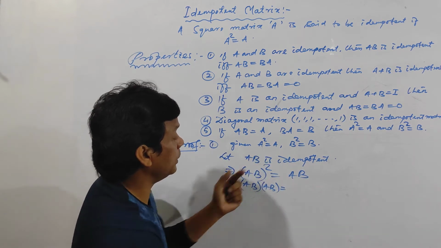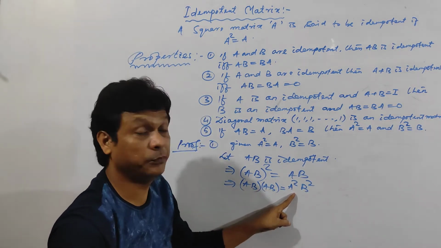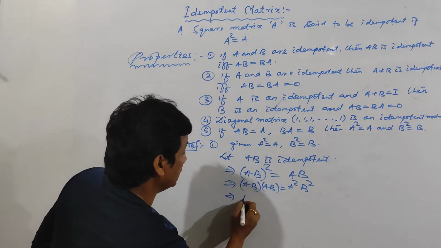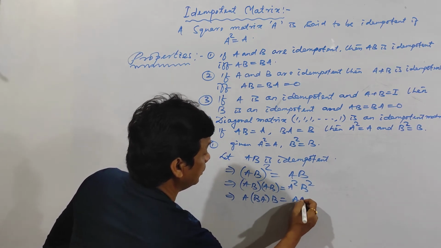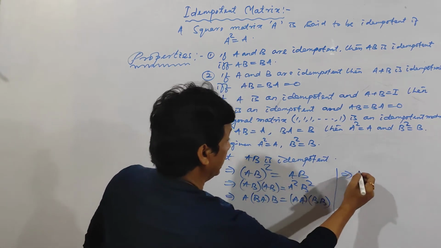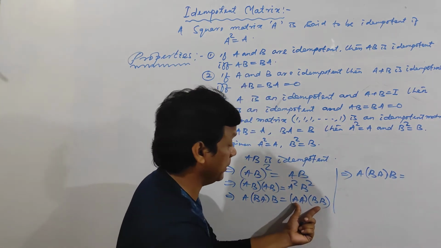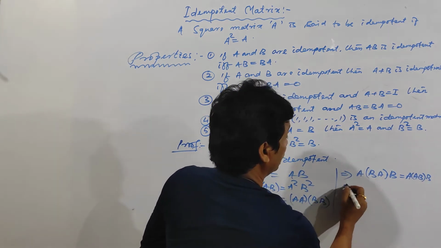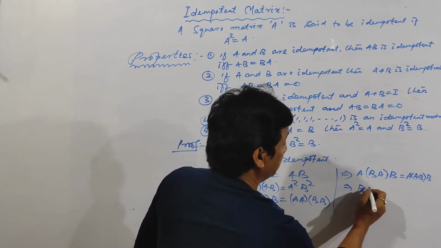And here A is equal to A square and B is equal to B square. This one is very important. If you do not convert this, then it cannot be proved. Clear? See here. By the associative property, this is A into A, B into B, and again it implies A into BA into B. Again apply the associative property here: A into AB into B. So apply left cancellation and right cancellation. After applying left and right cancellation, we get BA is equal to AB.